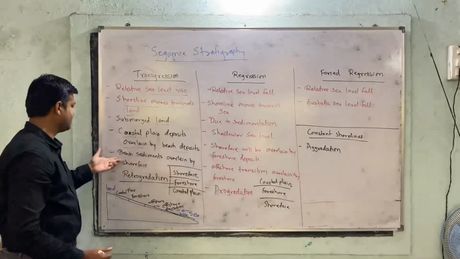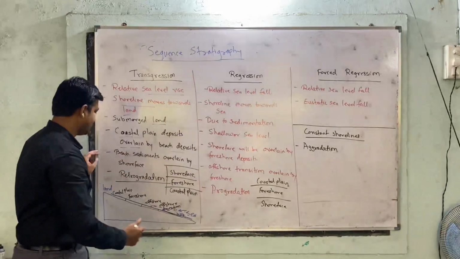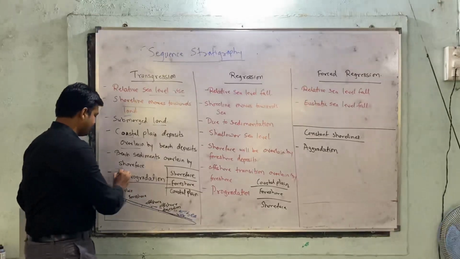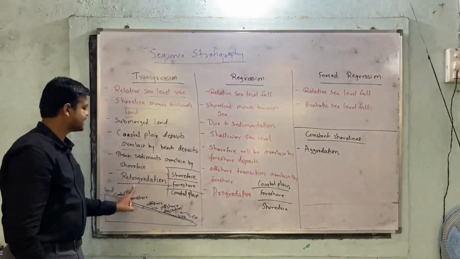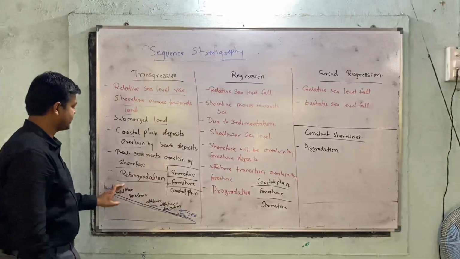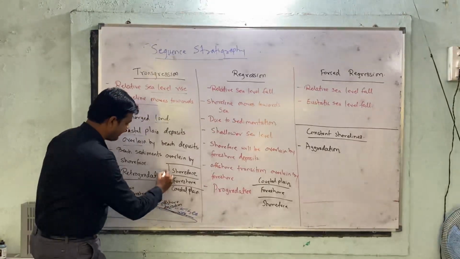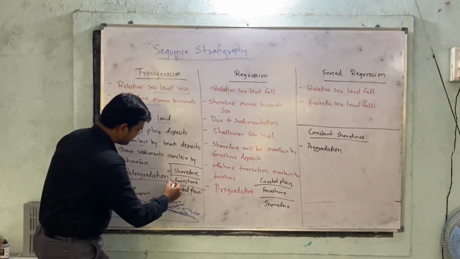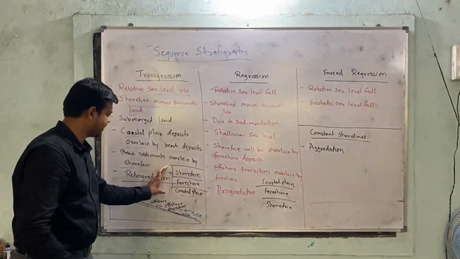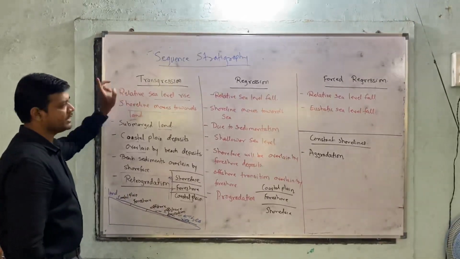In the same fashion, the beach sediments will be overlain by the shore face. Right? Now, this entire phenomenon is summarized in one term, which is called retrogradation. Don't get confused: transgression is associated with retrogradation, and this is a typical facies pattern: the coastal plain, then foreshore, then shore face. This is a typical facies pattern associated with retrogradation, and hence with transgression.